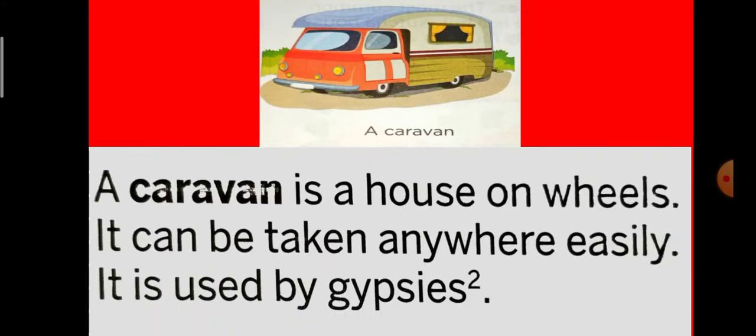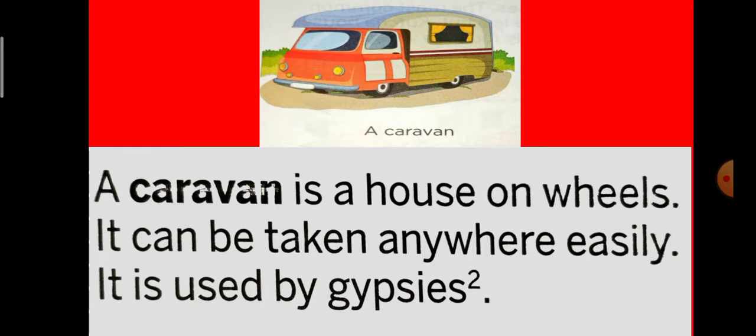See, this is the picture of a karwa. We already discussed that some houses move from one place to another. So how? Let us see. A karwa is a house on wheels. It can be taken anywhere easily. It is used by gypsies.